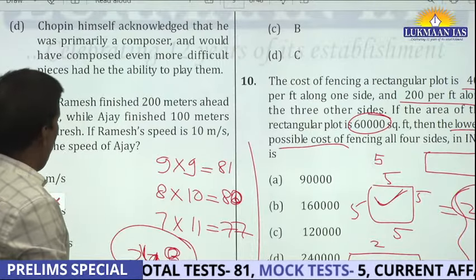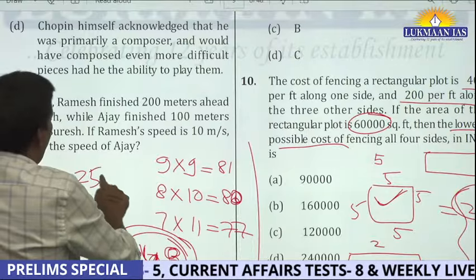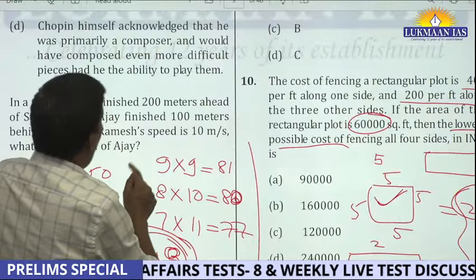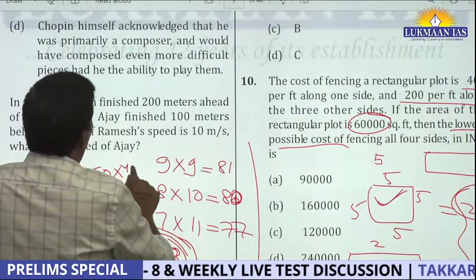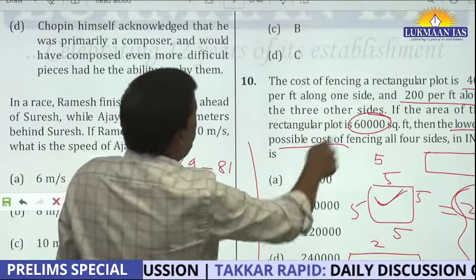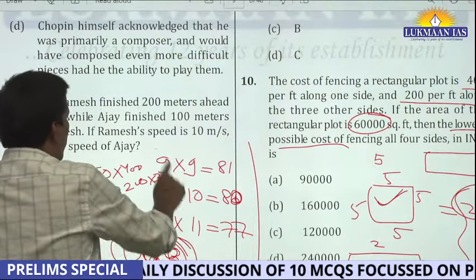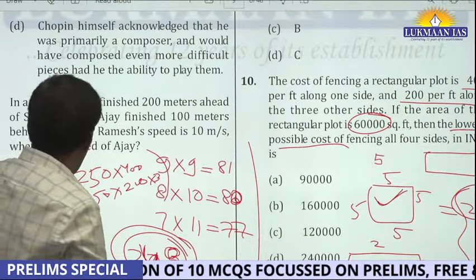So this is my one side, let's say I will keep it around 250. So I know 250 into 400 for one side, and 250 into the other side is 200 rupees, right? And the remaining sides are 3, right?